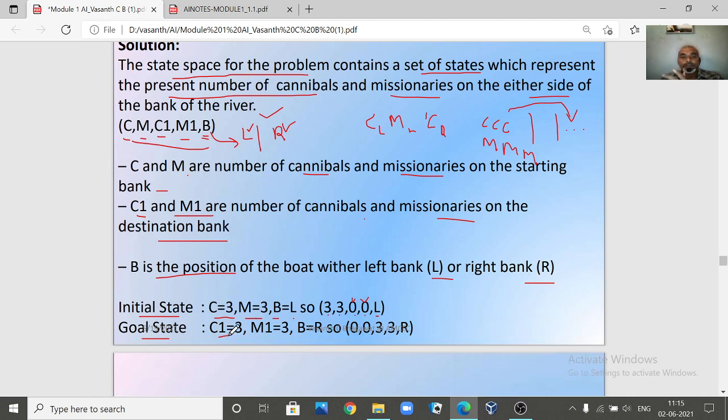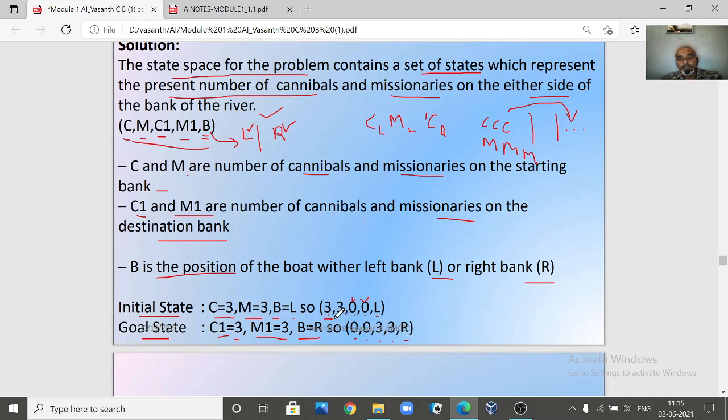C1. So C1 indicates the number of cannibals on the right hand side of the river. So when you reach the goal state, what will be the value for C1? C1 will be 3. All cannibals should be on the right hand side. Similarly, all missionaries should be on the right hand side. So M1 will be 3. And where is the boat? Boat is on the right hand side. So now you can see here the goal state will be 0, 0, 3, 3, R. Boat is on the right hand side.